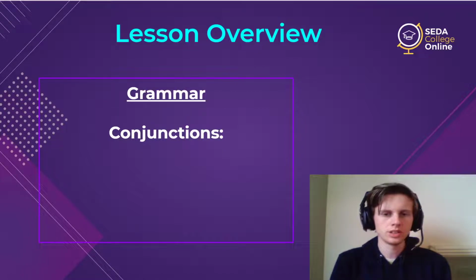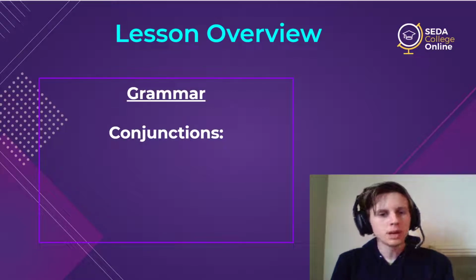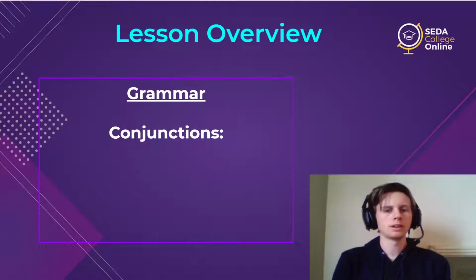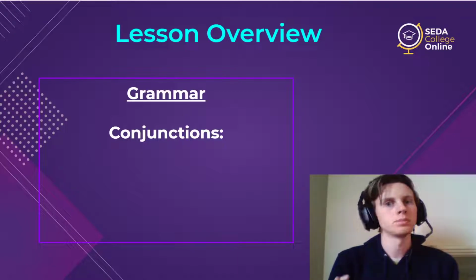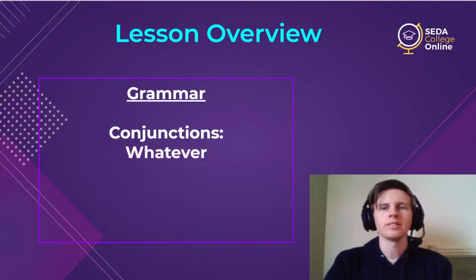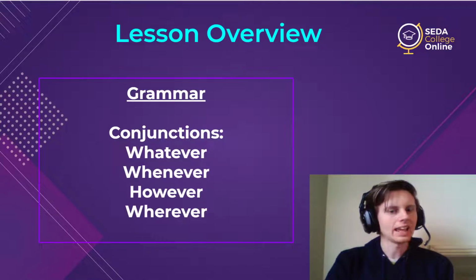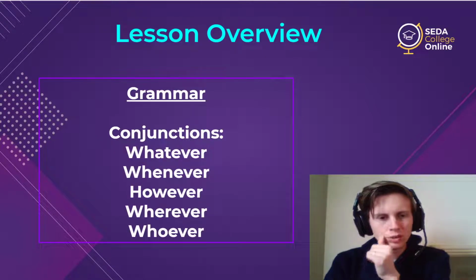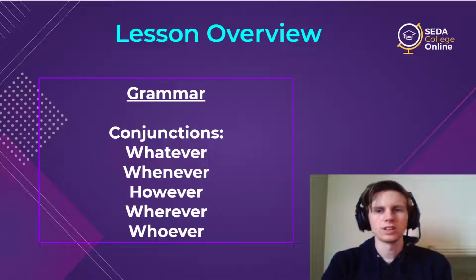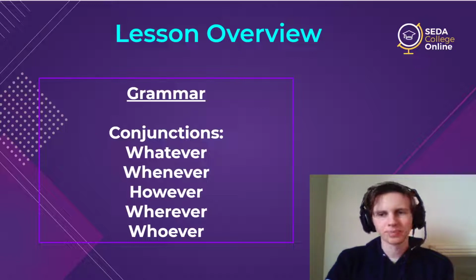Well, conjunctions are another category. We've talked a little bit about them before in the previous lessons, especially when we were talking about sentence types. But I'm not going to talk only about conjunctions in general, because we have some specific conjunctions I want to work with today. Those are whatever, whenever, however, wherever, and whoever. Those are the five conjunctions I really want to focus on today, what they mean and how to use them.